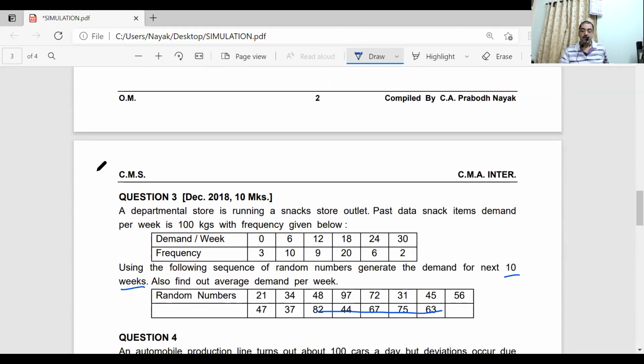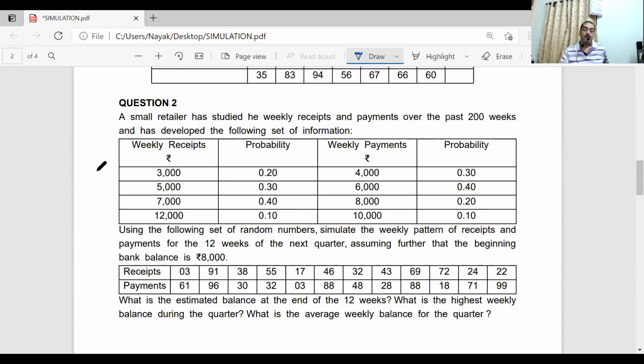What is the variable over here? Demand. Question number 3, demand. Question number 2, you see. Can you see question number 2? There were 2 variables, one was receipt and one was payment. For that, I had given you random numbers separately for receipts and separately for payments. Yes or no?